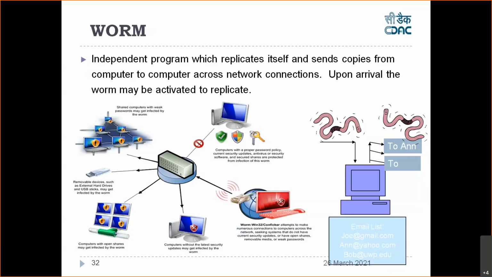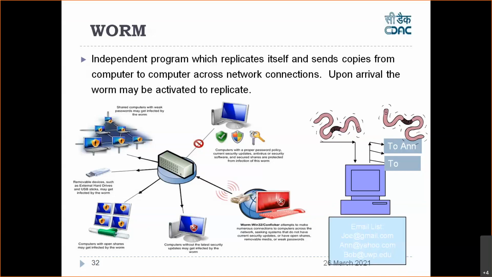Now if I give this pen drive to you and you connect it to your laptop or desktop, the virus will jump to your desktop. I'm talking about a computer virus. So your desktop also will be infected. So a virus always needs something called a medium, either a pen drive or the internet. The internet also is a medium, it's a network. You have to go to a malicious website and download the virus. If you double click, it will be installed and it will be running. This is how a virus spreads.